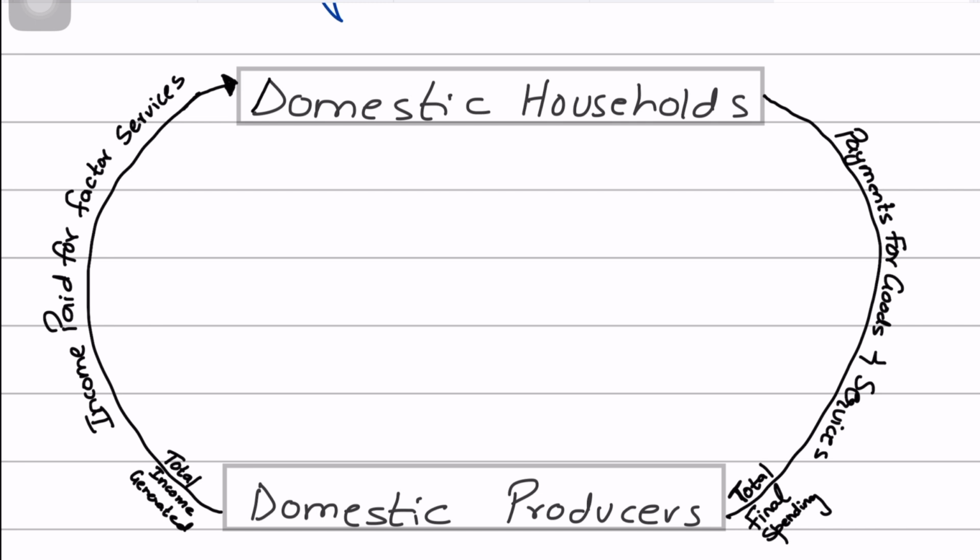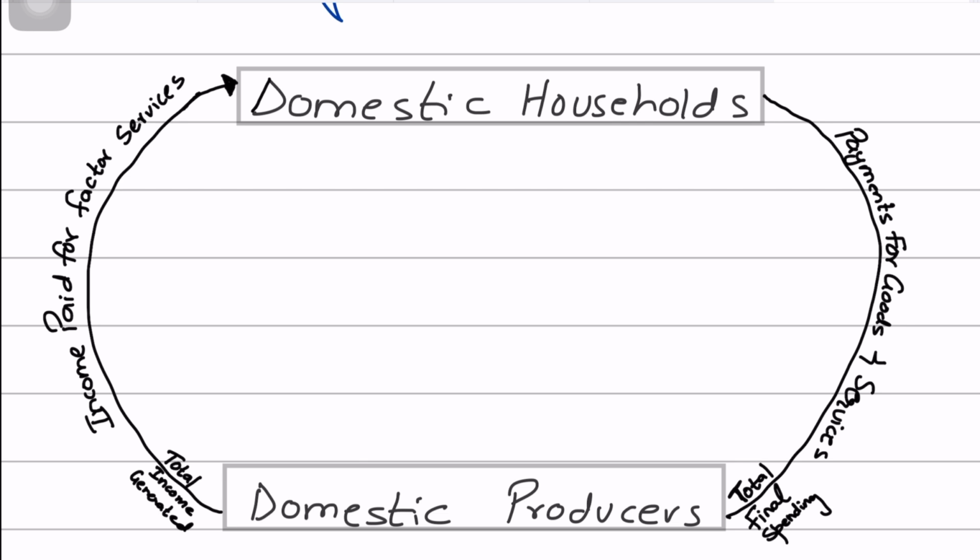So households basically provide those factors of production. That is, they supply the labor to firms, they lease out their land, they lend the capital to the firms, and offer the entrepreneurial skills that are necessary for the production processes. Right? So households in a closed economy are not just passive recipients of goods and services. They are actively involved in the economic process by providing the essential factors of production. That is, let's say, labor. So households will supply labor to firms, which is a primary driver of production activities.